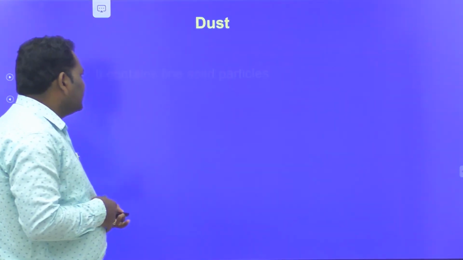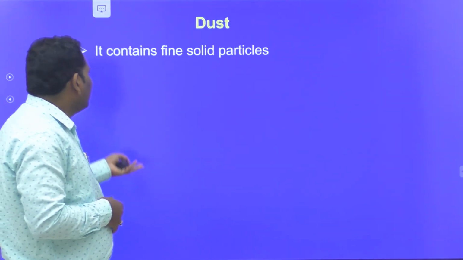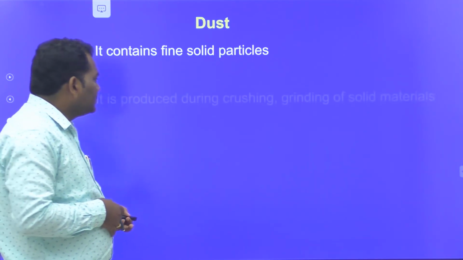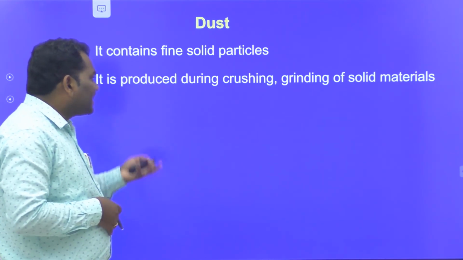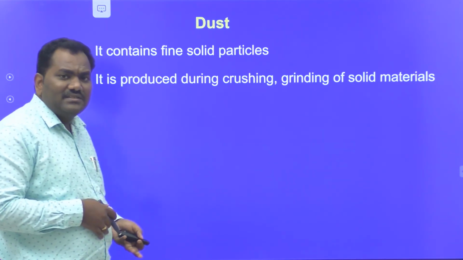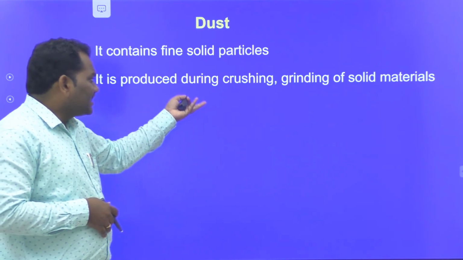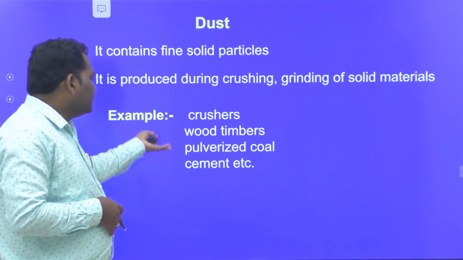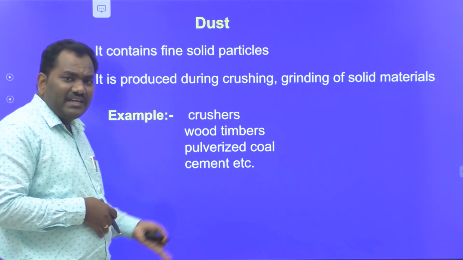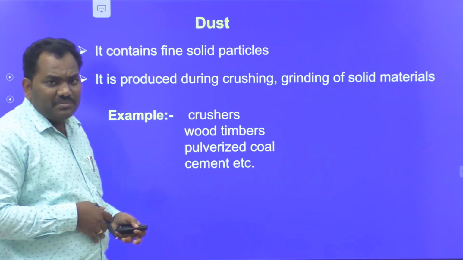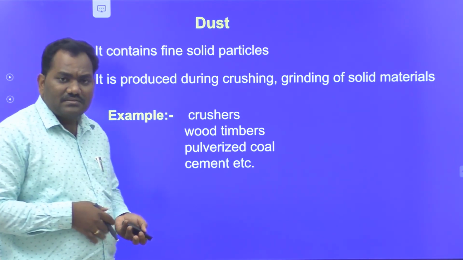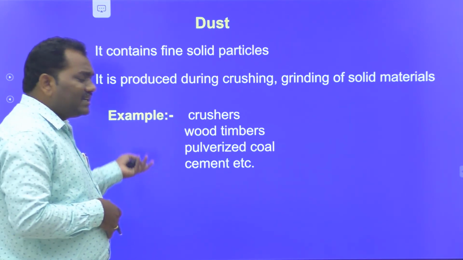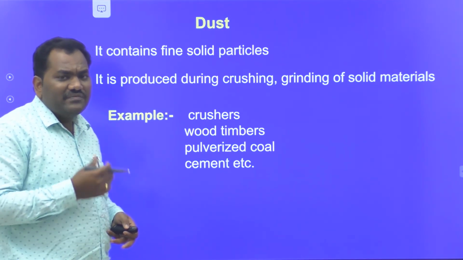And next one is dust. Dust contains fine solid particles. It is produced during the grinding of solid materials, crushing and grinding in crushers. Examples: crushers, wood timbers, pulverization of coal, cement industries. All these are responsible for the production of dust particles. These are the particulate pollutants. All these are responsible for global warming and lung infections.